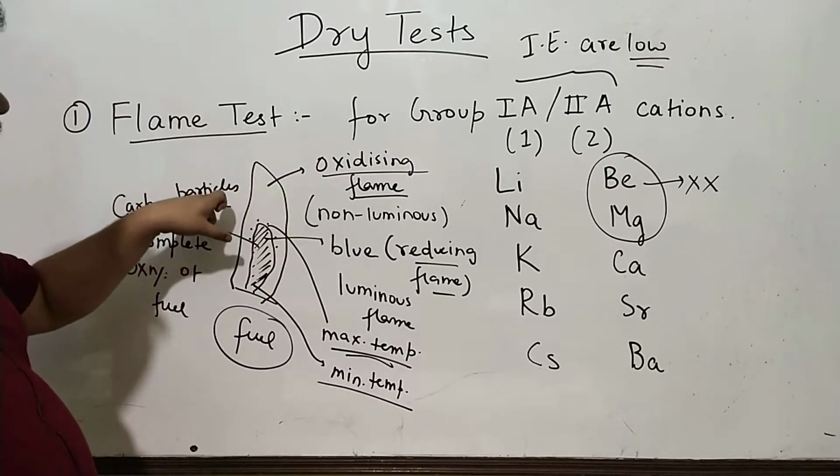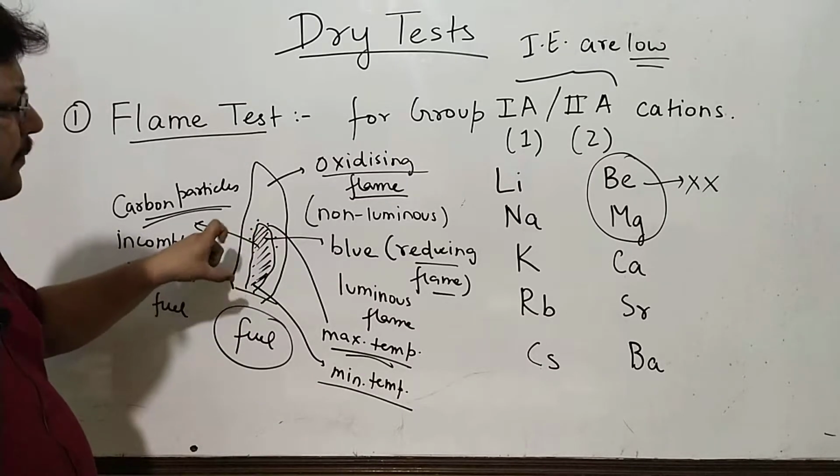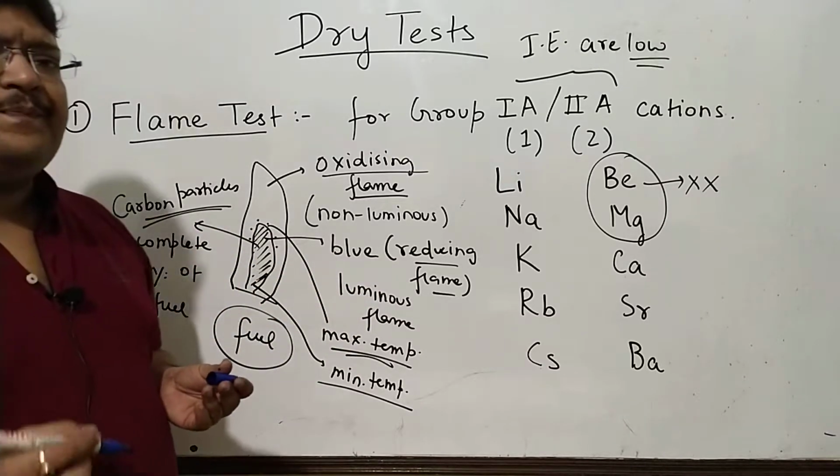Oxidizing because there is more oxygen here. Reducing because here you will have unburnt fuel and carbon particles. Naturally a blue color, which is called the luminous flame.